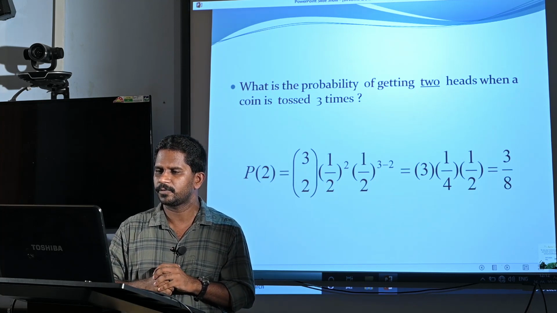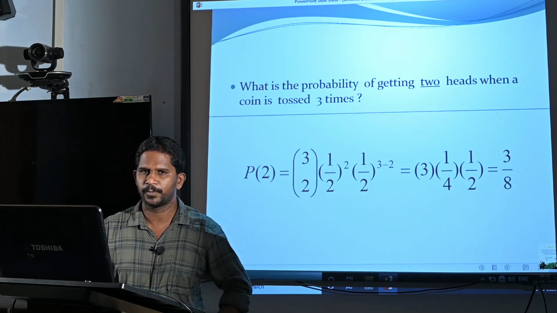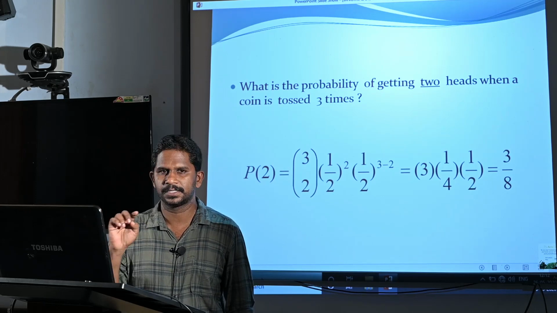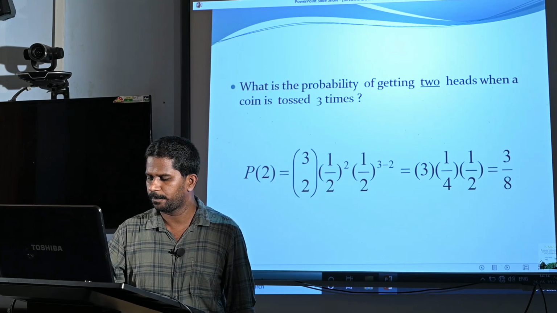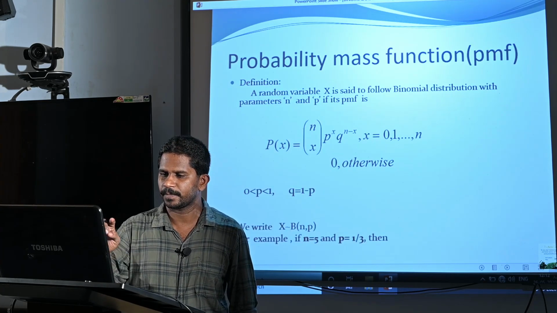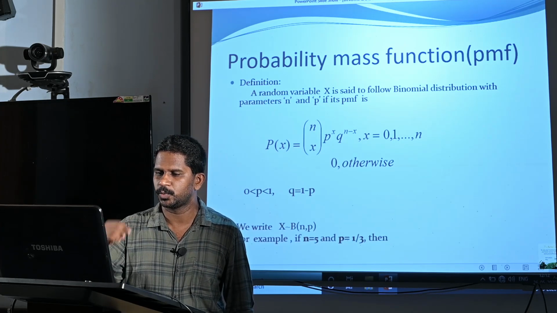Here we have to find the probability of getting 2 heads, that means x equal to 2. Therefore, P of 2 equal to nCx, where n is 3 and x is 2, then p raised to x, where p is 1 by 2, so 1 by 2 raised to 2.